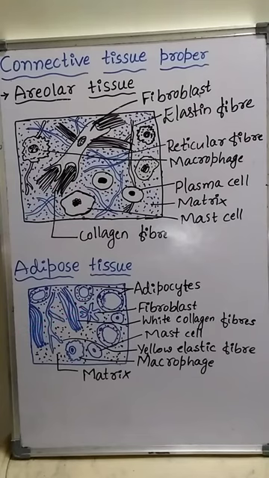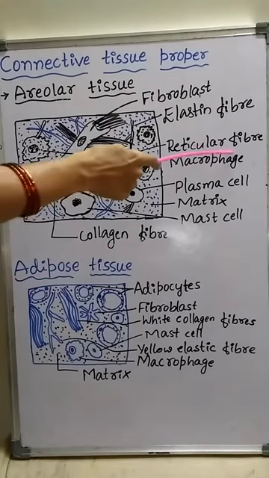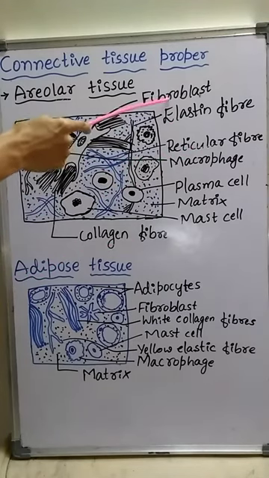The different types of fibers and different types of cells are present in the matrix of the areolar connective tissue. See, this is the matrix which contains different types of fibers and different types of cells.